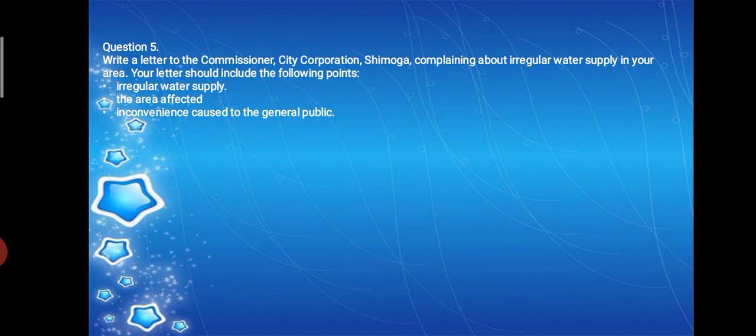The areas affected due to lack of water. Which are the areas affected? That is very important, you need to mention. Then inconvenience caused to the general public because there is no water. What are the inconveniences caused? Okay, the sufferings or the hardships caused by this insufficient quantity of water.